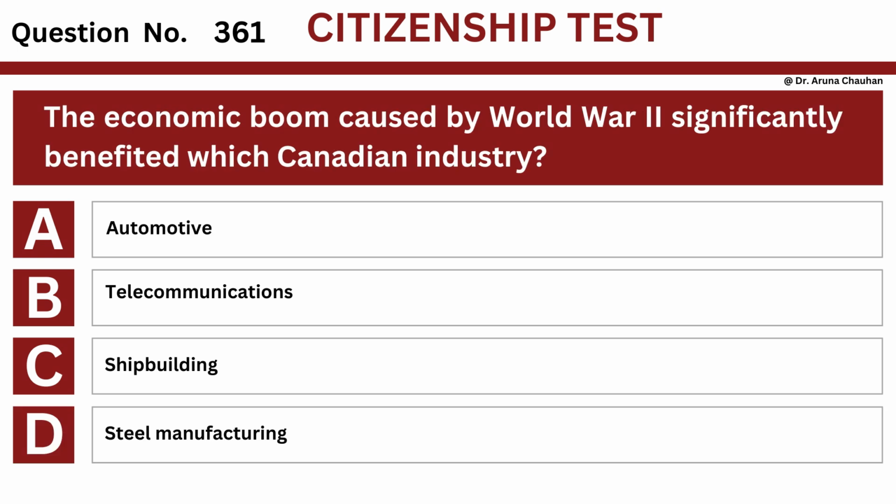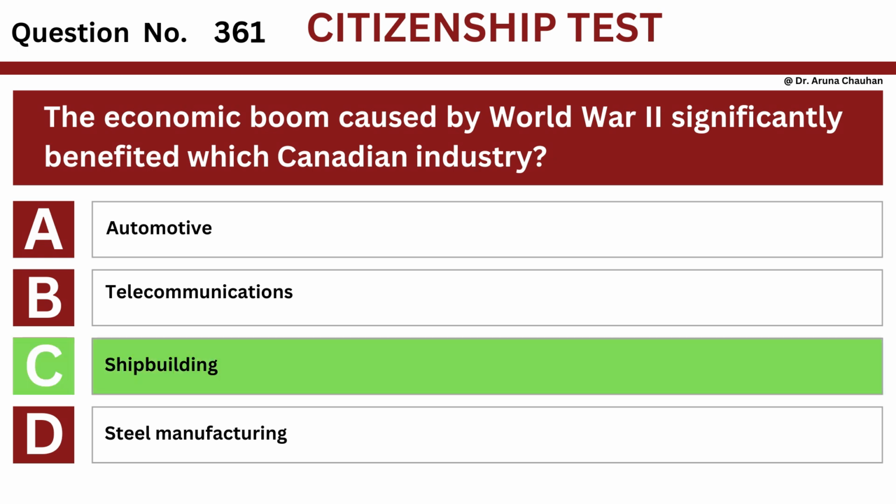Question number 361. The economic boom caused by World War II significantly benefited which Canadian industry? Option A, automotive. Option B, telecommunications. Option C, shipbuilding. Option D, steel manufacturing. The answer is option C, shipbuilding.